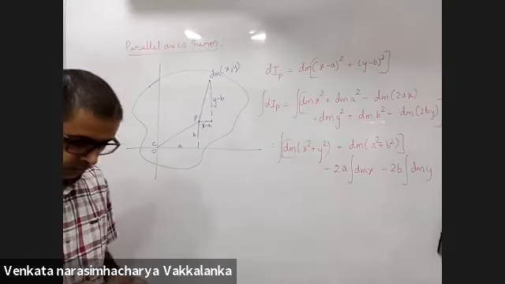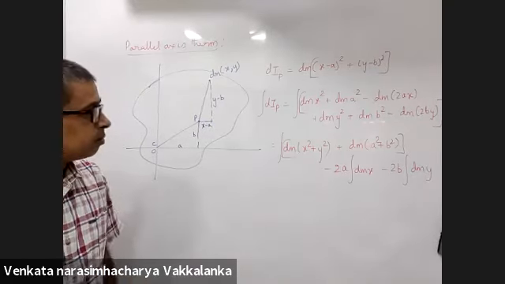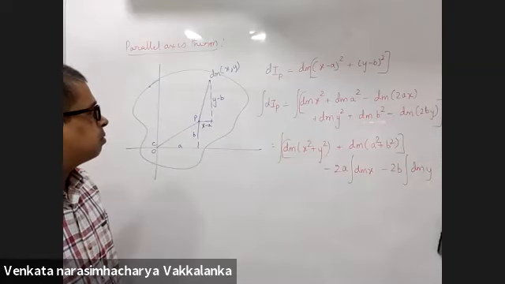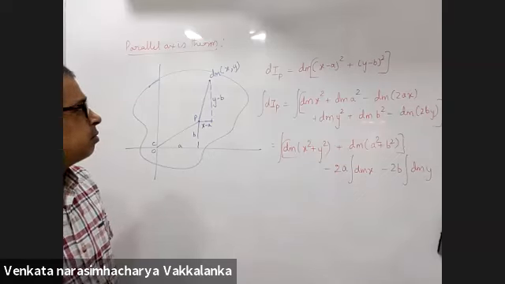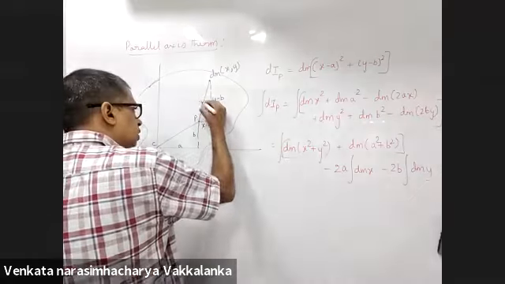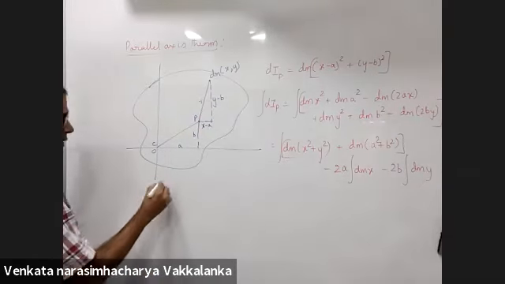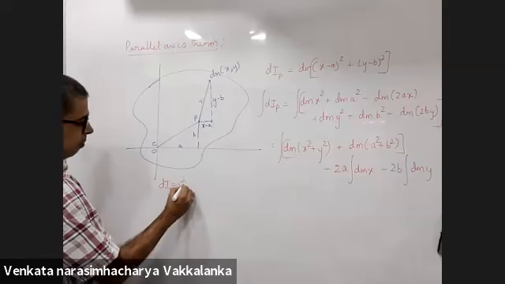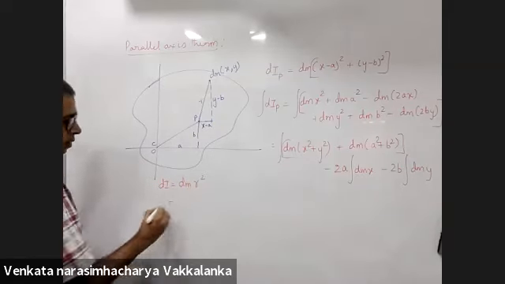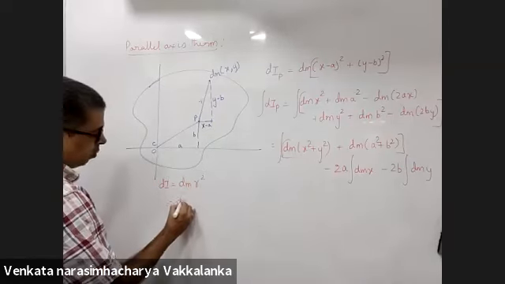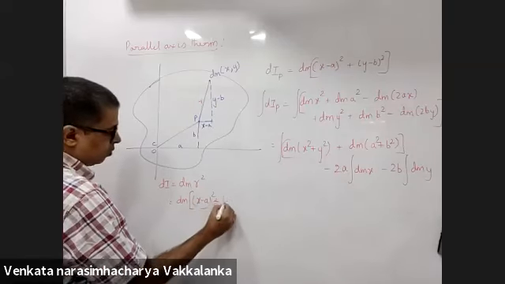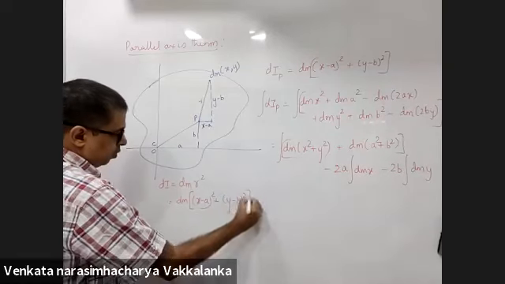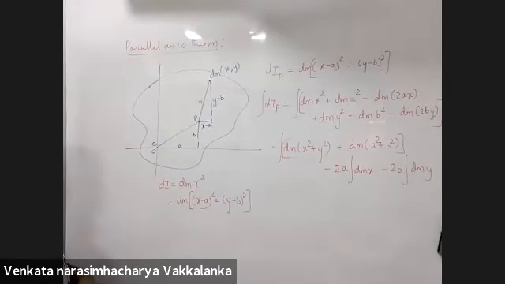So the radius from x comma y to p will be x minus a the whole square plus y minus b the whole square, right? Because the value written in the brackets is the radius and should be radius square. dm into r square. What is r square? x minus a whole square plus y minus b whole square. But there should be a square above, right?